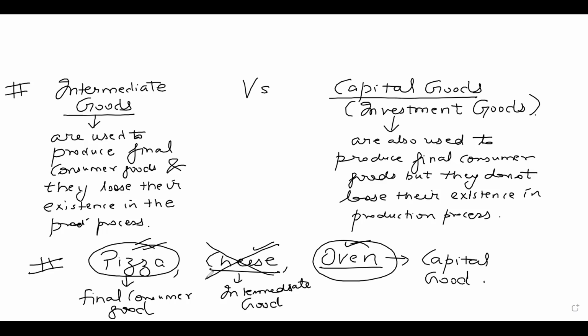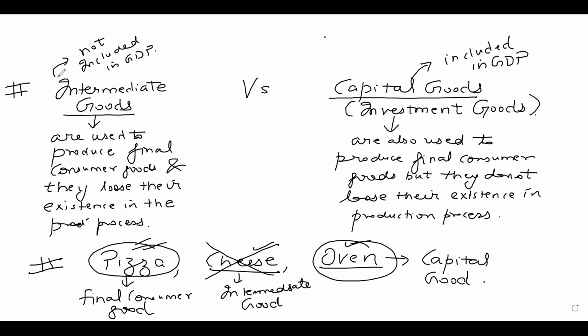So capital goods are included in the GDP. Intermediate goods are not included in GDP. Hoping students have understood this.